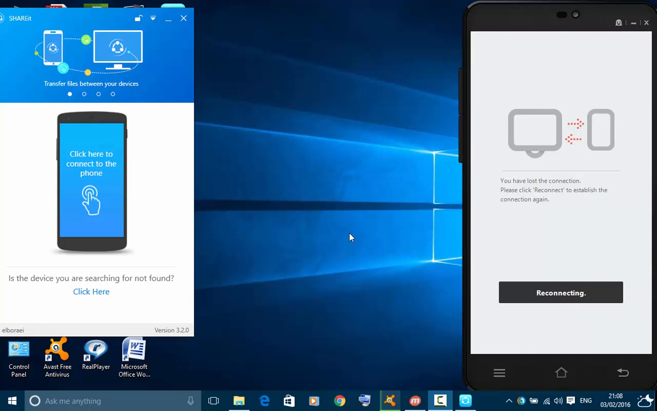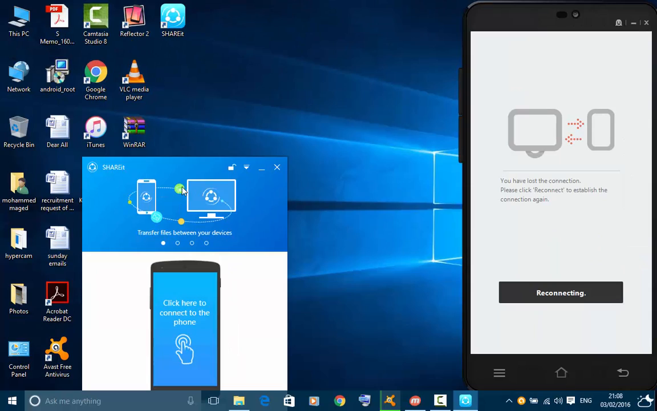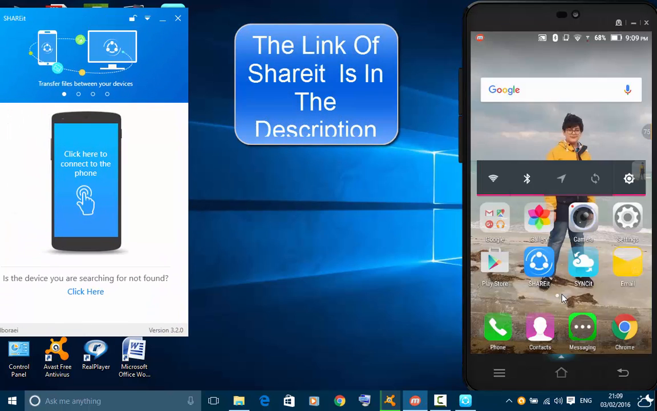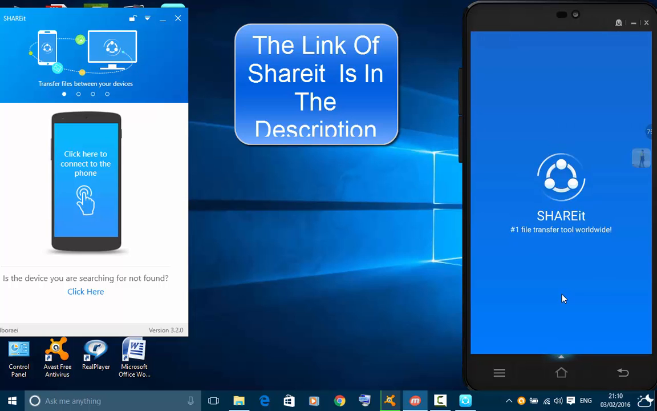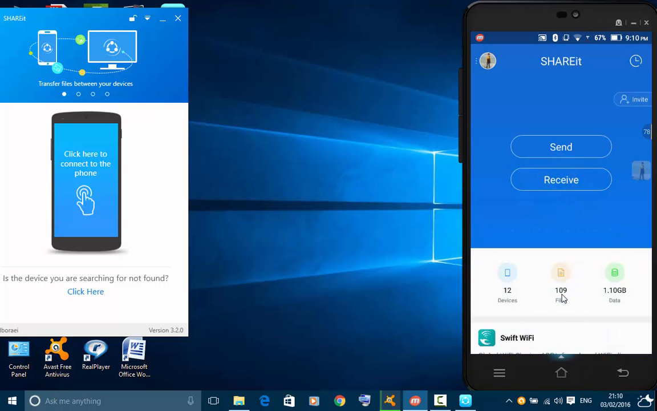We will open it. I opened it. It looks like that. Now we will open it on the phone. Then you will choose to send from the computer or from the phone. I will send from the phone. I click on send.